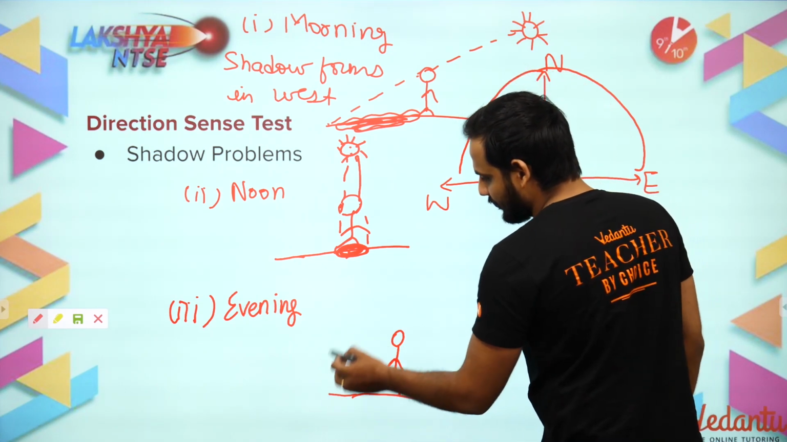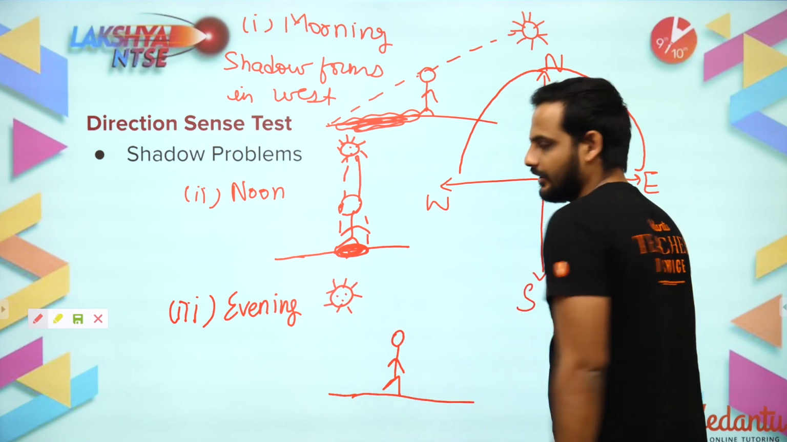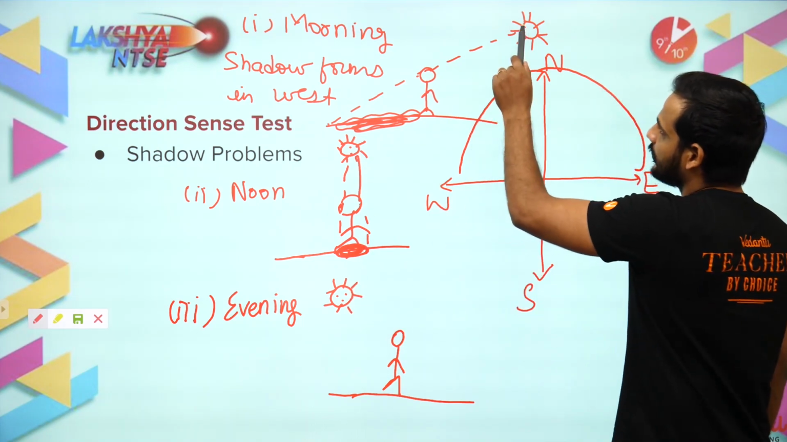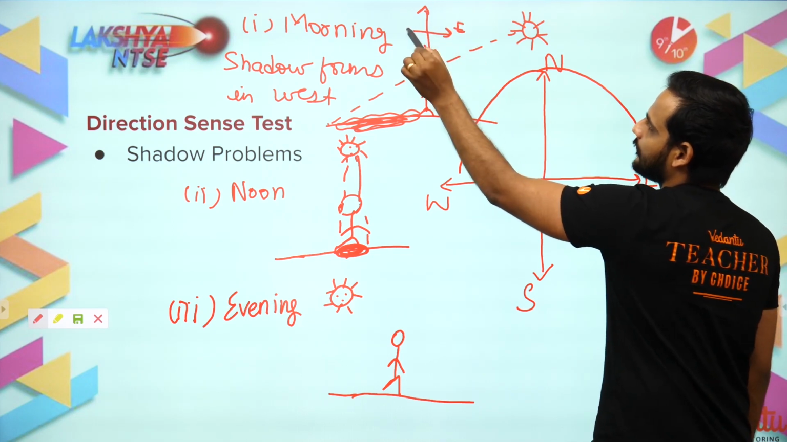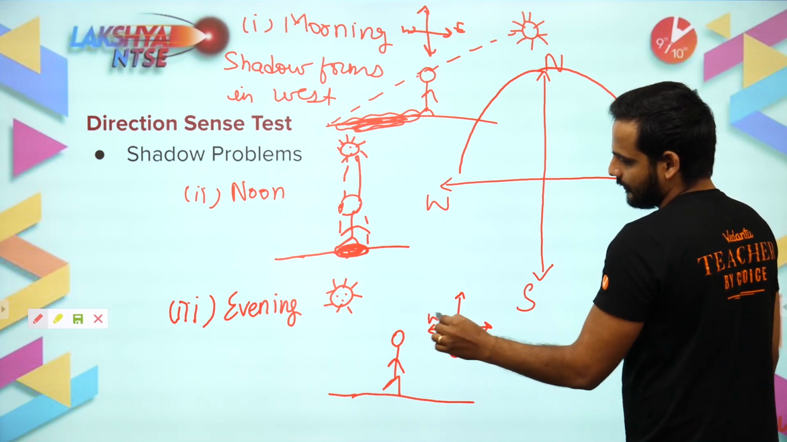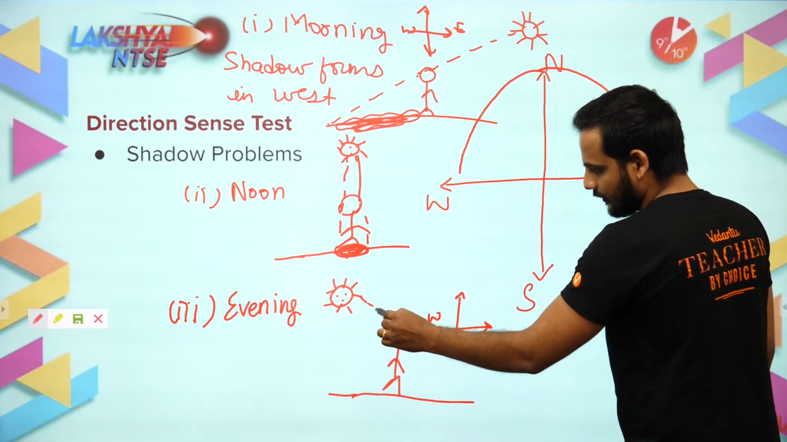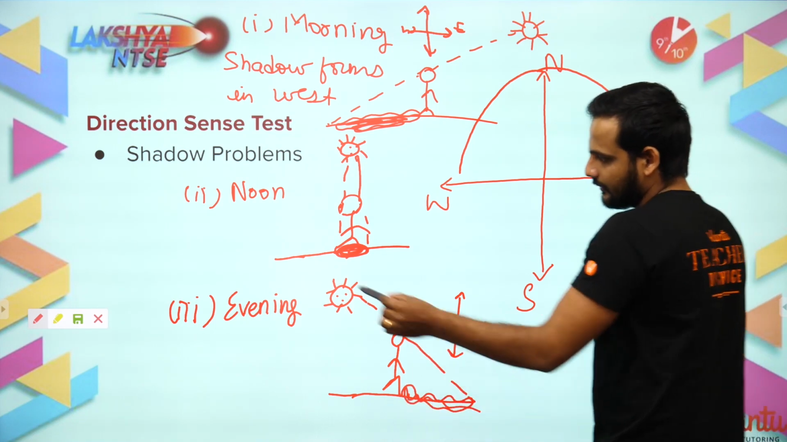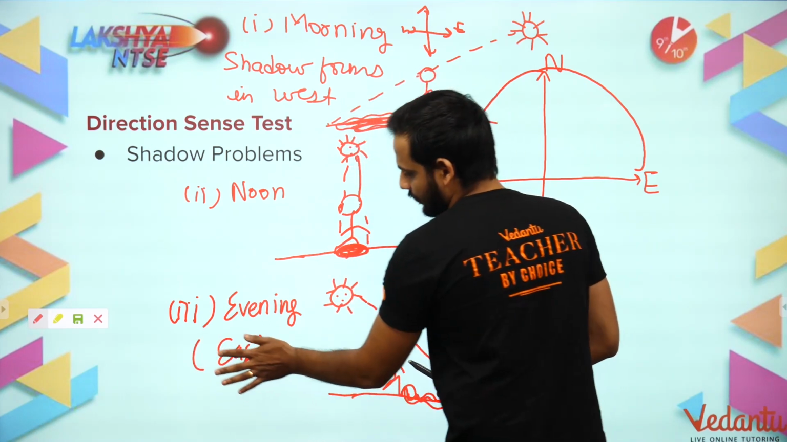So in this part, where will the sun be? The sun will be in the west. I have shown here, according to this person the sun is in the east, and according to this person the sun is in the west, because for him this side is the west side and this side is the east side. So the rays will be somewhere like this, and the shadow will be formed here. So in the evening, shadow forms in the east.